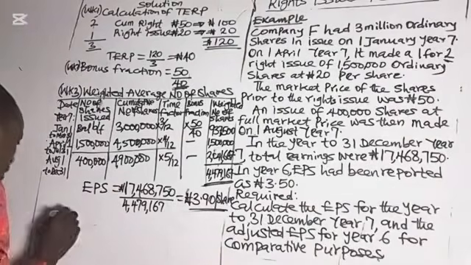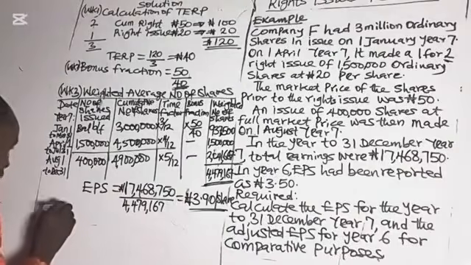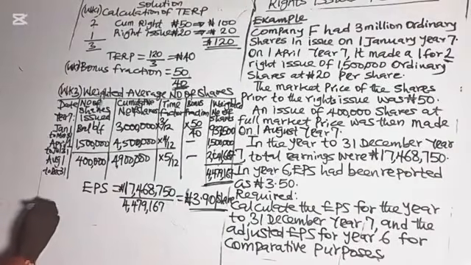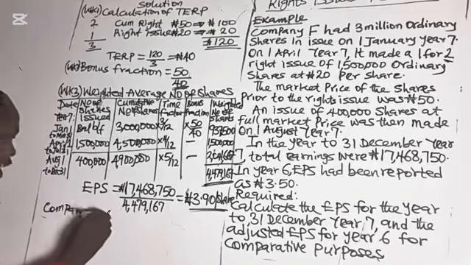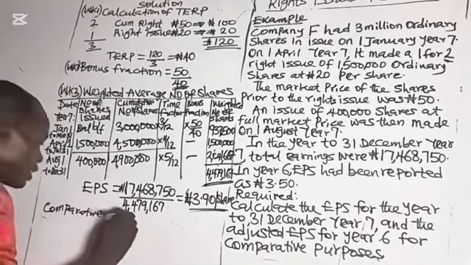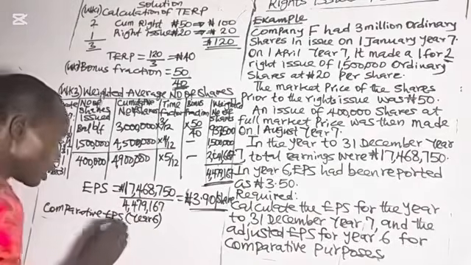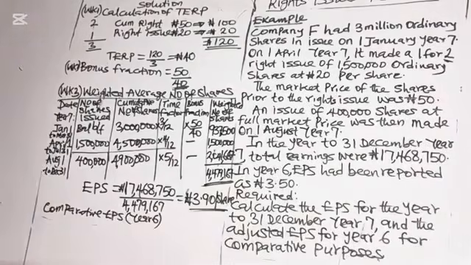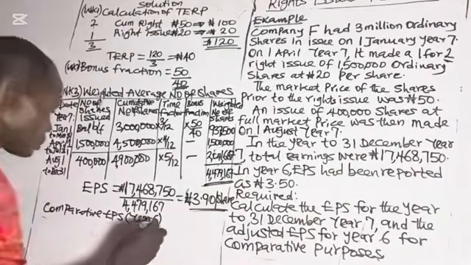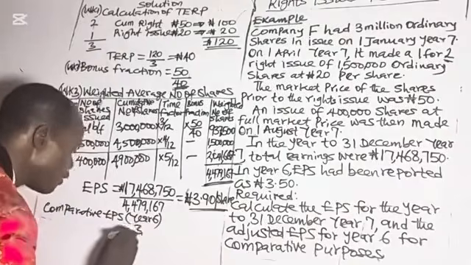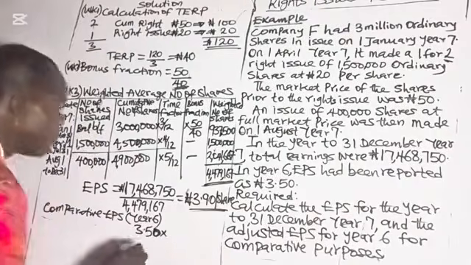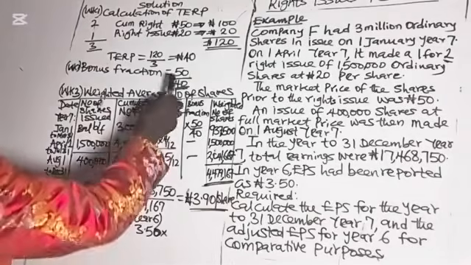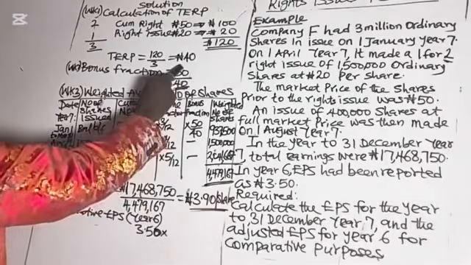Then the comparative EPS now, that is for year 6. So the EPS for year 6, which is 3.50, you now multiply it by the reciprocal of the bonus fraction. The bonus fraction is 50 over 40.